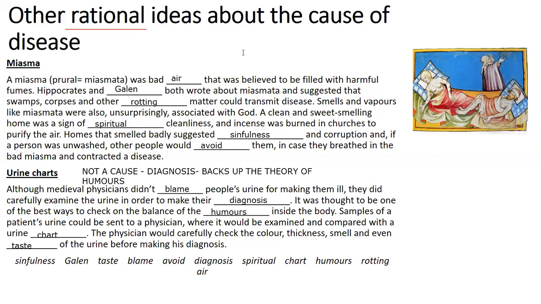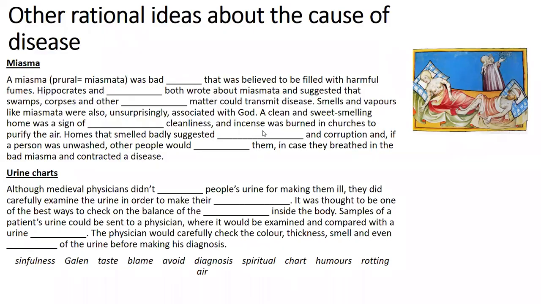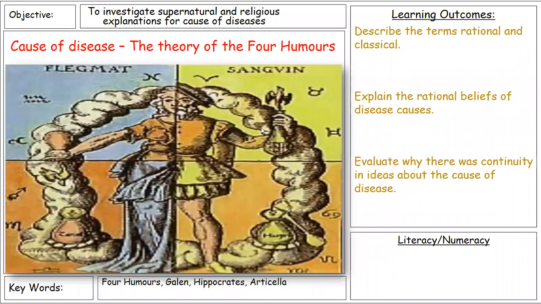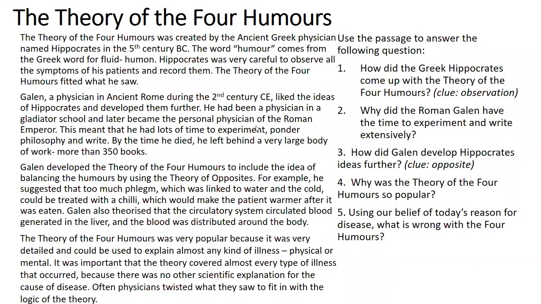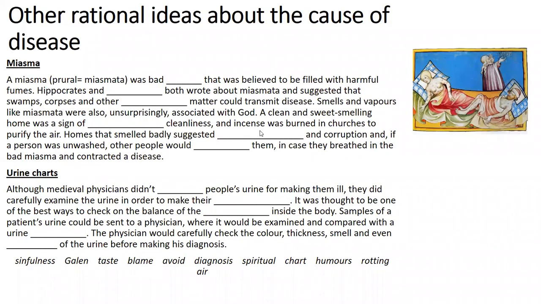Okay, so this, as we say, is an overview of the cause of disease, and what you've had so far is the religious, the supernatural, the rational four humours, and other concepts that are very important.